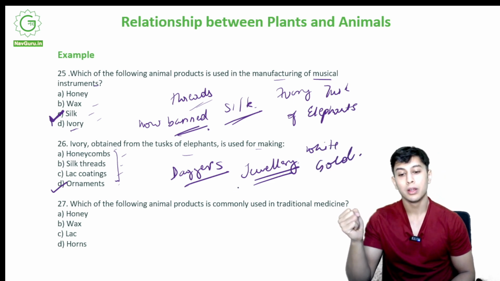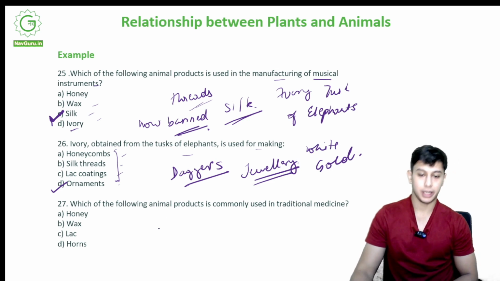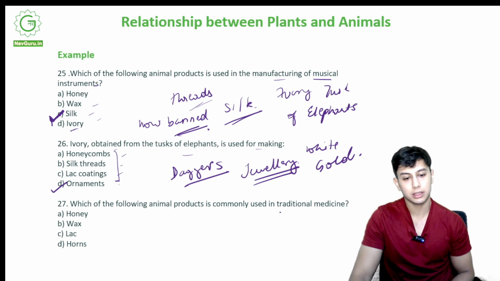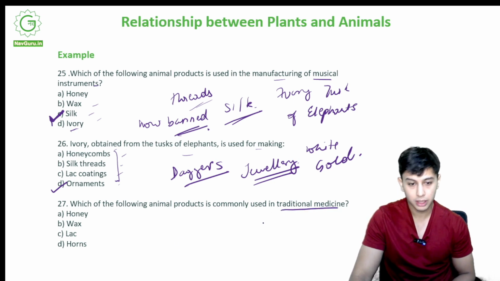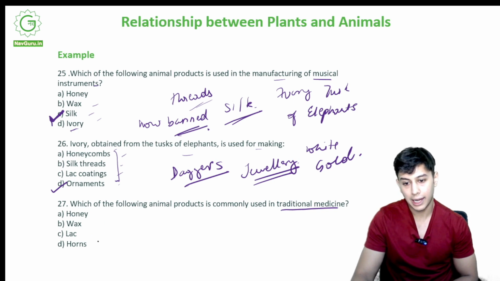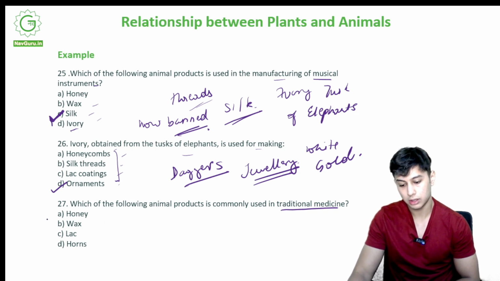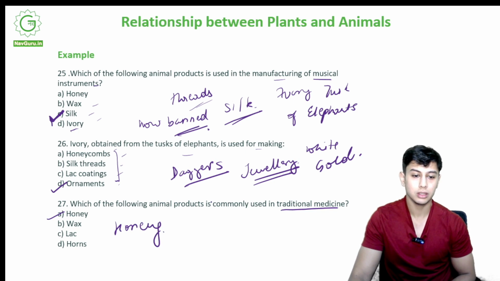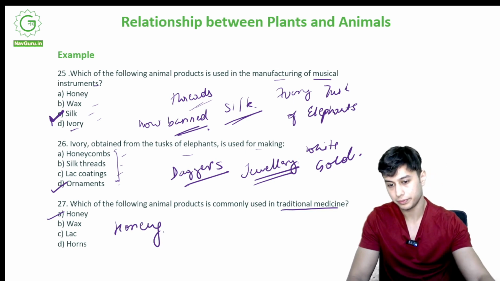Right. Which of the following animal products is commonly used in traditional medicine? So this animal product is used in traditional medicine. Honey, wax, lac, horns. So the correct option is option A, honey. Honey has always been used in traditional medicine.